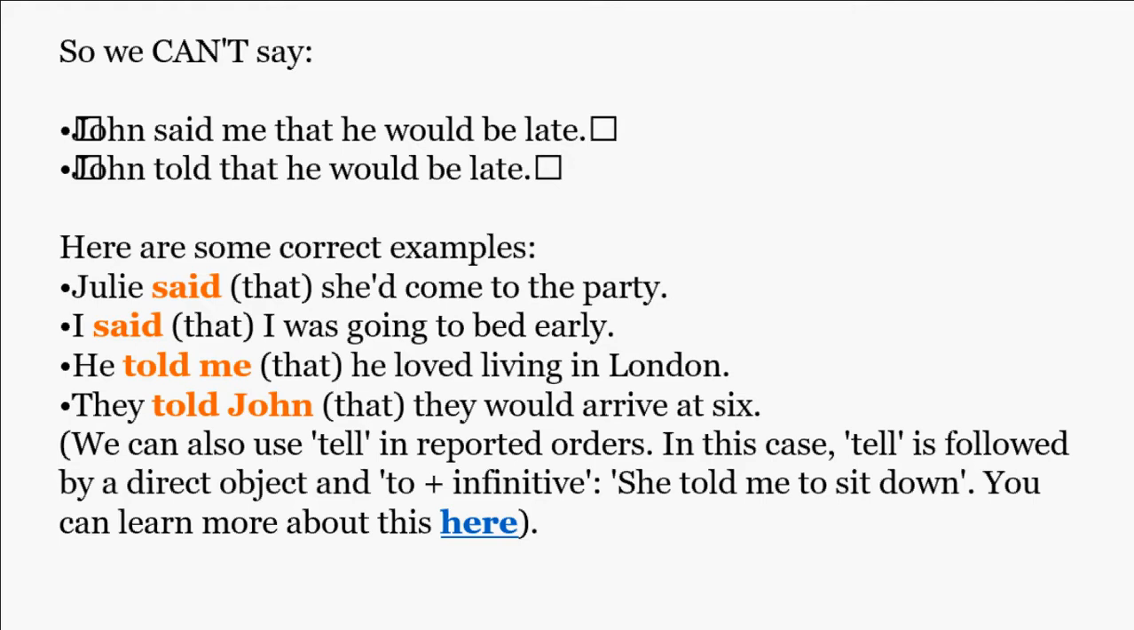Here are some correct examples. Julie said she'd come to the party. Or, I said I was going to be early, without any object, you see. Some more examples with object, so we use told here. He told me he loved living in London. They told John they would arrive at 6. So we said with say we cannot use any object. With told, we have to use an object.